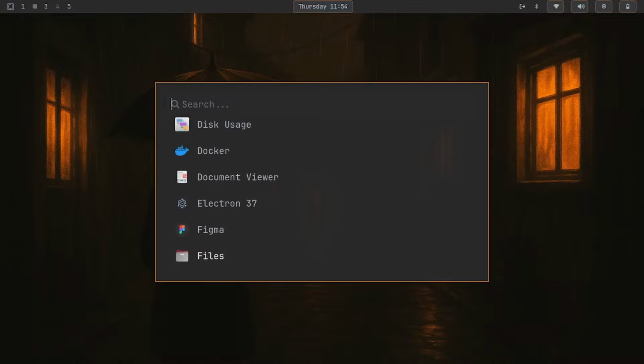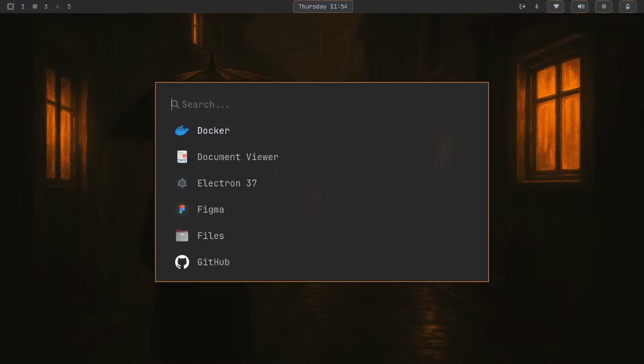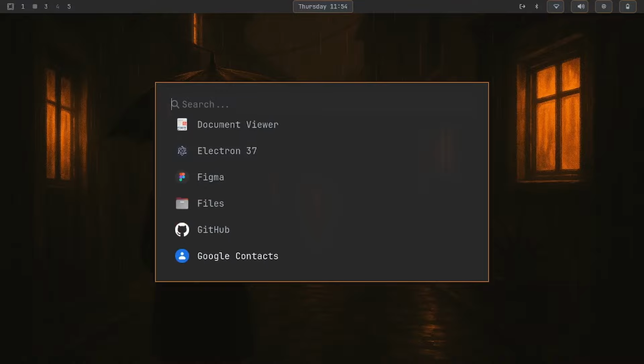Discord, Docker, Figma, all these apps are apps that I use or I plan on using, like Docker. I haven't used it too much, but I love that it's already installed, so I don't have to go through and figure that out. So when I do end up using it, it'll be super simple. All I have to do is launch it. GitHub, which I use pretty much daily. Google Photos,